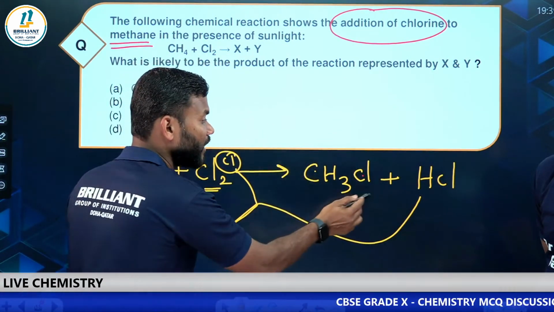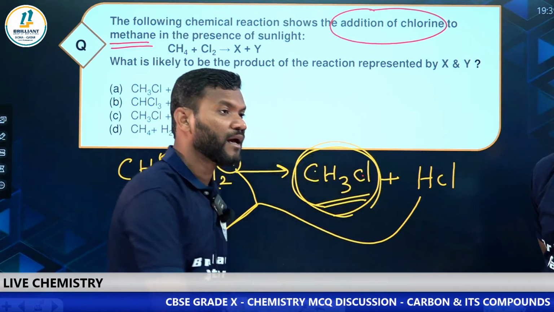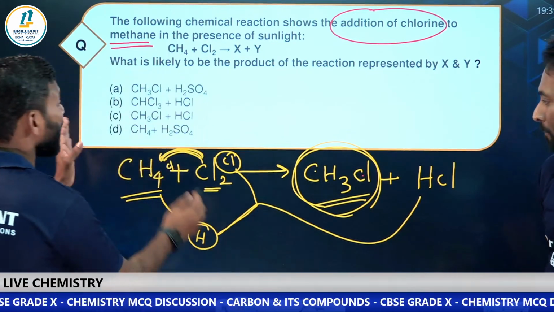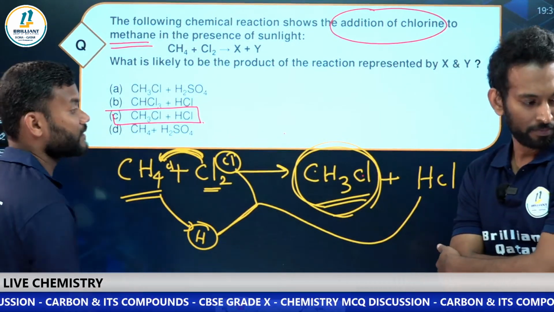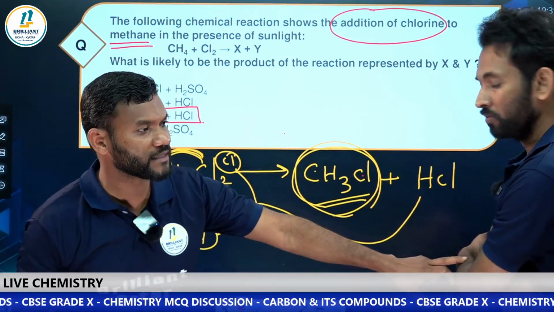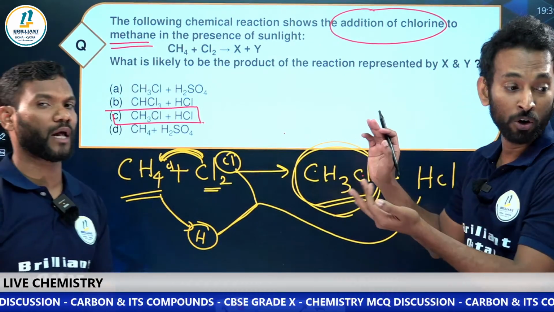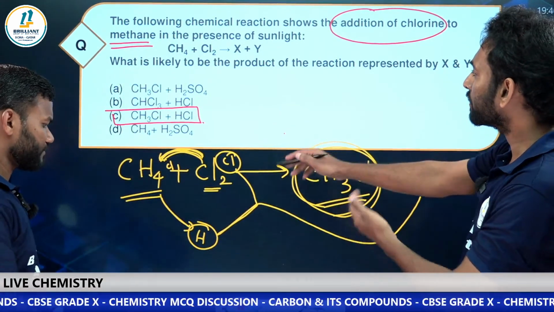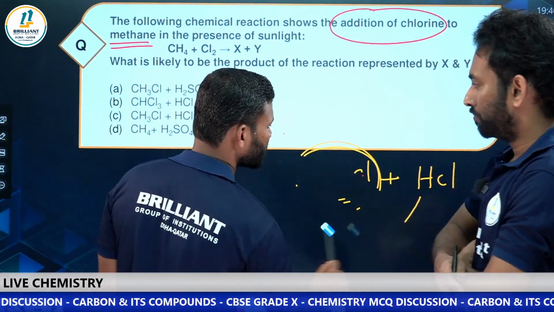HCl. So my dear students, can anyone comment? What is the name of CH3Cl? Anyone can name it? Okay, anyway, we will come to the answer: CH3Cl plus HCl. So what is the actual name of it? This one, CH3Cl, its name is methyl chloride. You can say chloromethane or methyl chloride. Now, sir, if the reaction continues, what will be the last product? Okay, this was the first step.